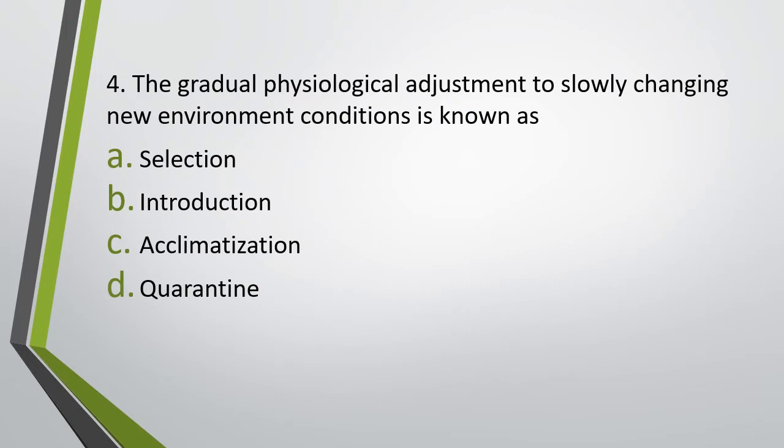Question number 4. The gradual physiological adjustment to slowly changing new environmental conditions is known as selection, introduction, acclimatization, or quarantine. The gradual physiological adjustment to the slowly changing new environmental condition is known as. Correct answer is option C, that is acclimatization or adaptation.